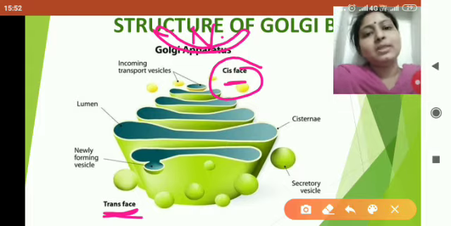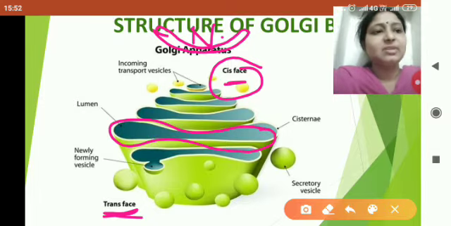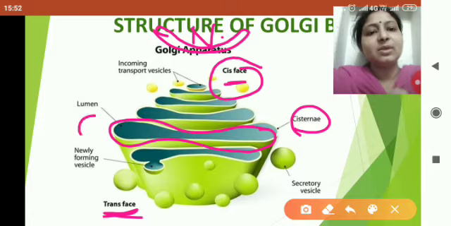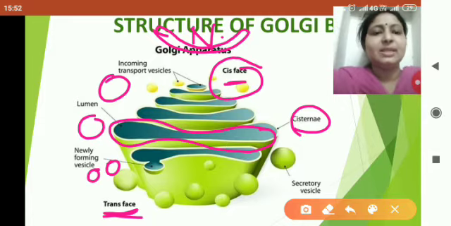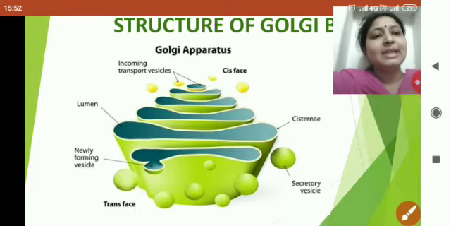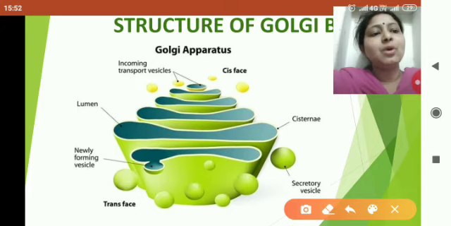Now what about the parts of the Golgi body? The Golgi body has flattened sac-like structures. Now this sac-like structure is called as cisternae. Now along with cisternae, Golgi body has vacuoles and vesicles with them. It is a very simple structure.